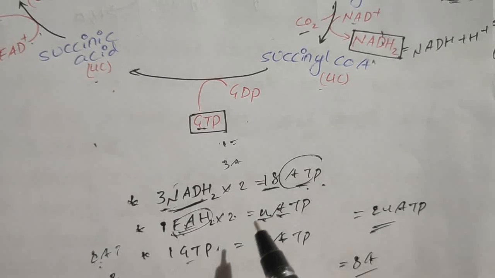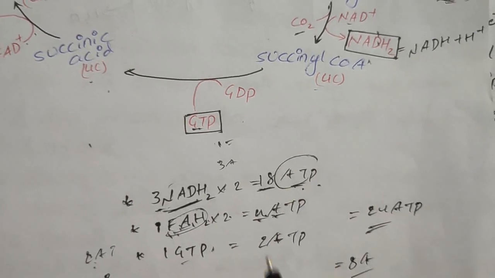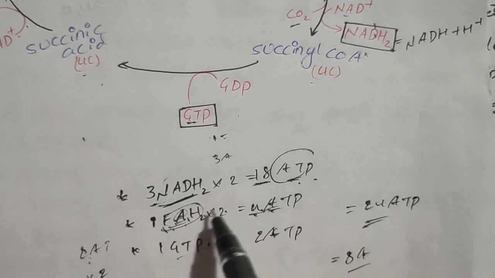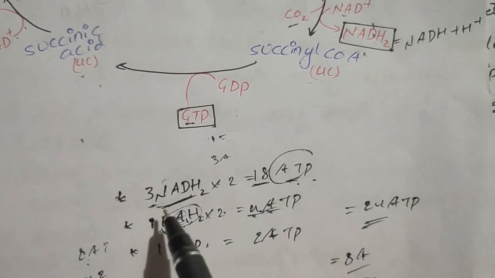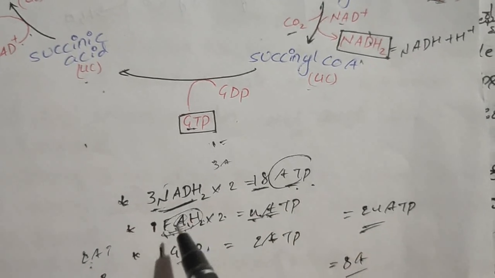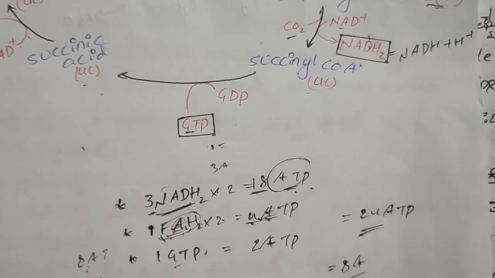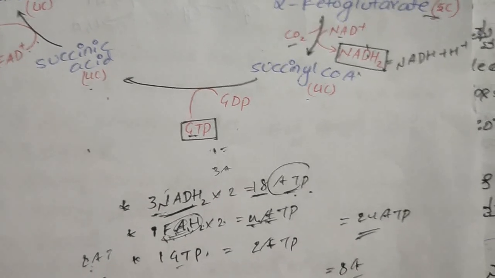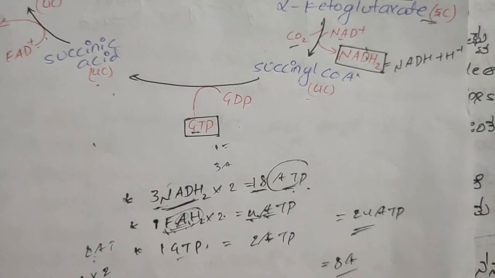So from FADH2 we should get ATP. For example, we want money but someone gave you a check. See, this is like a check. This check should be converted into money. Similarly, we require ATP, not FADH2. So we should convert FADH2 into ATP. Similarly, NADH2 is also an indirect form of ATP, so it should be converted into ATP. And this conversion will take place in the next process, that is the ETC. ETC means electron transport chain, and about the ETC we will discuss in a later video.